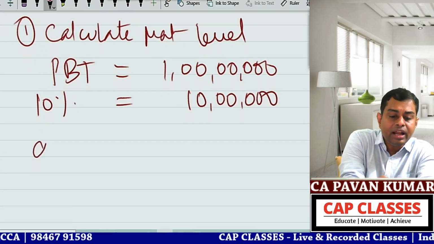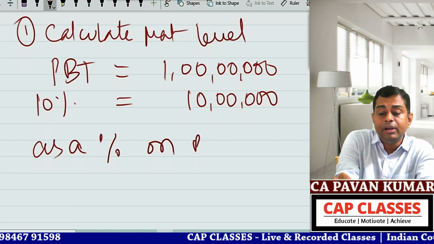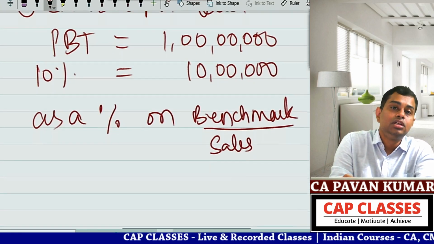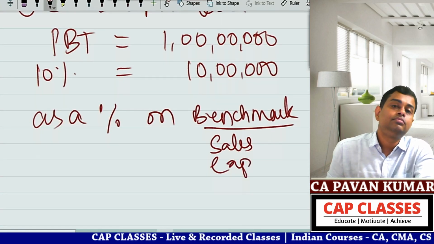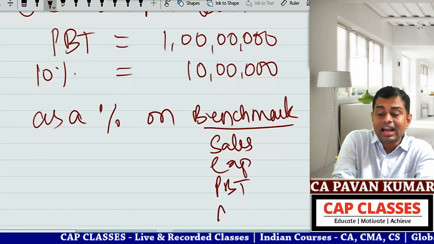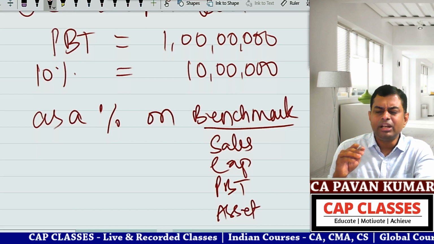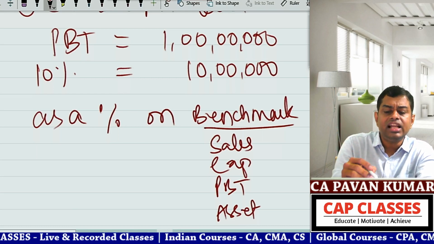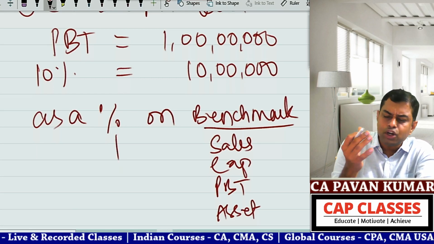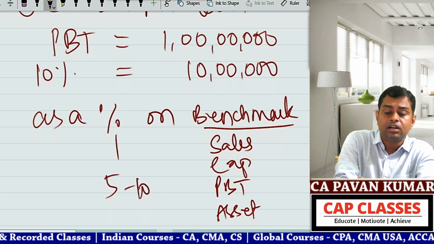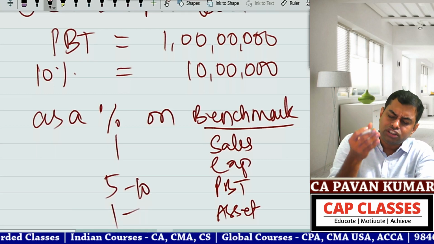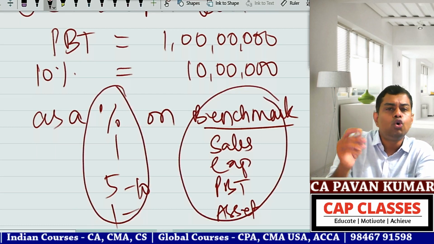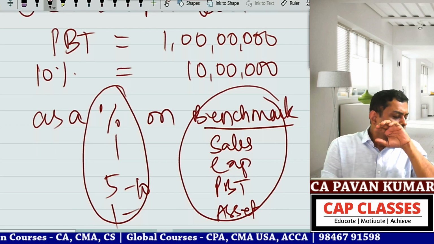Materiality level will be applied as a percentage on a benchmark. So what can be benchmark? Sales can be benchmark. Expenses can be benchmark. PBT can be benchmark. Assets can be benchmark. Some companies will take PAT also, profits after tax. Normally if it is on sales, you apply 1%. If it is on expenses, you can apply 2% to 5%. If it is PBT, you apply 5 to 10%. If it is assets, you apply 1%. Some companies will follow 0.5 only. So this percentage is nowhere defined. Benchmark is nowhere defined. So it is your judgment, auditor judgment.